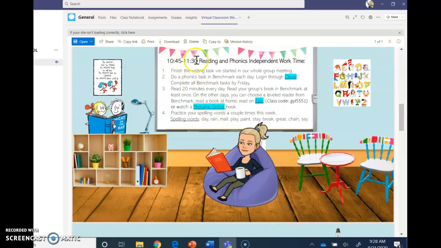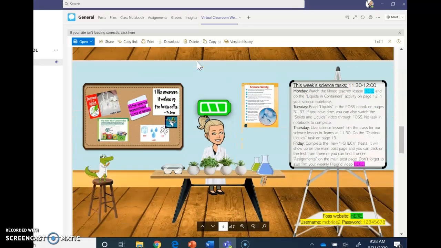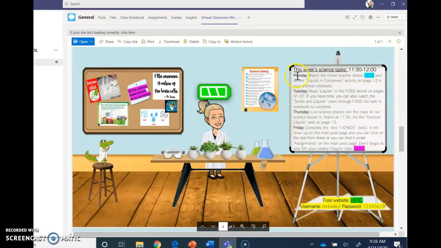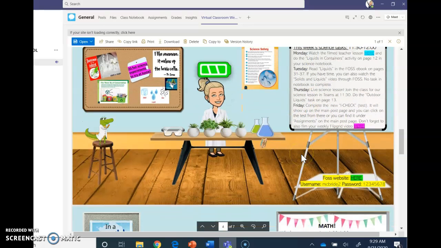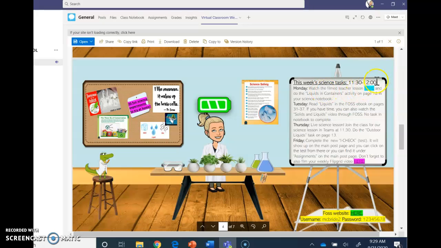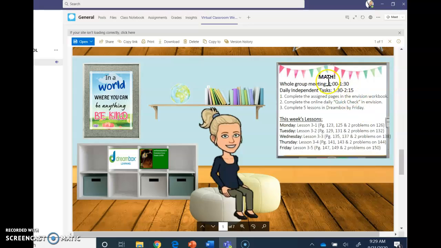All right. Once 11:30 comes, you scroll to the next slide. 11:30 to 12. Here's what you do Monday. Here's what you do Tuesday. Here's what you do Thursday. And here's what you do Friday. All right. And then when you hit 12 o'clock, you know it's lunchtime. So you have a break for an hour and then 1 o'clock. Whole group meeting, 1 o'clock to 1:30. It tells you the three things that you do each day. It tells you which lessons we're doing each day, which page numbers you have to do each day.